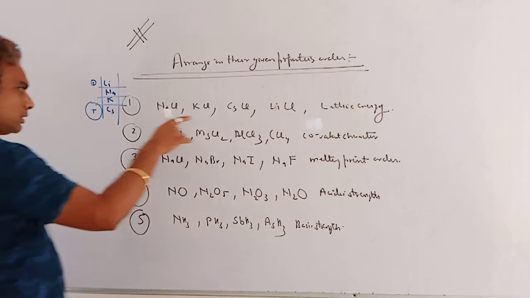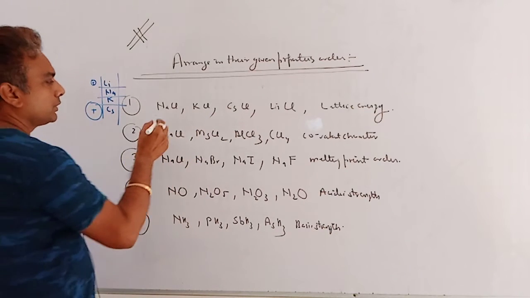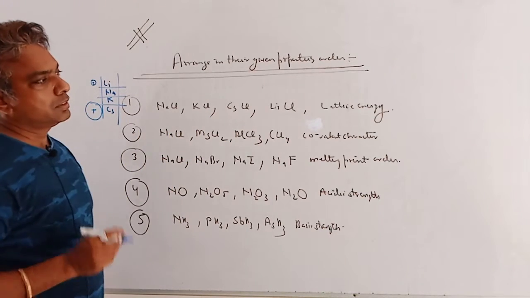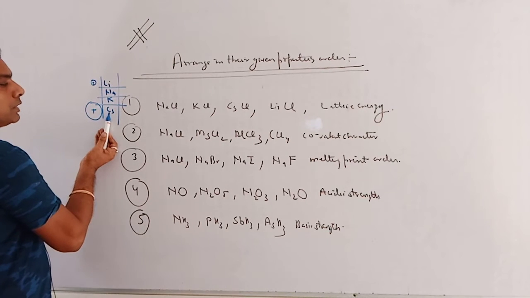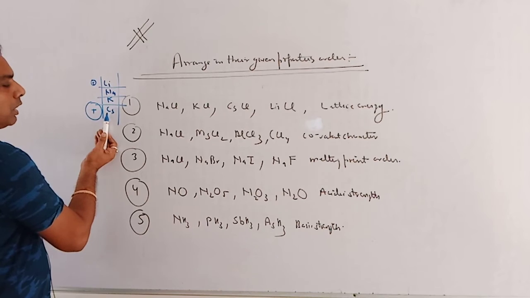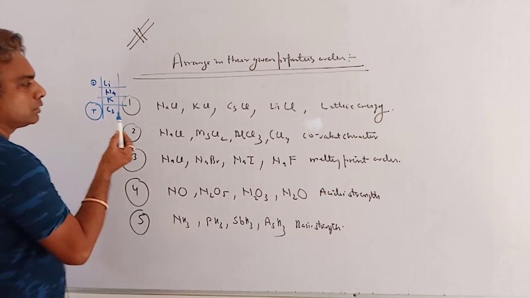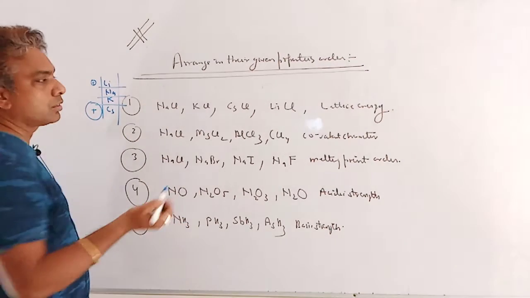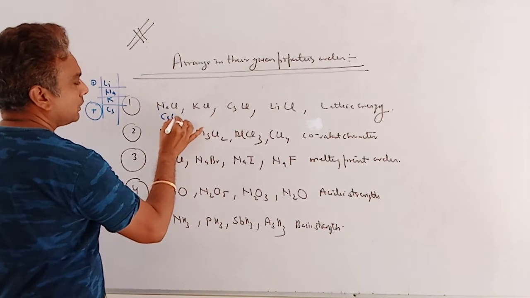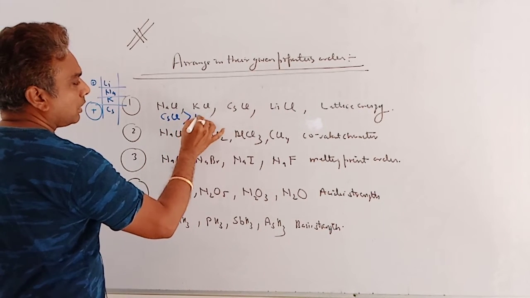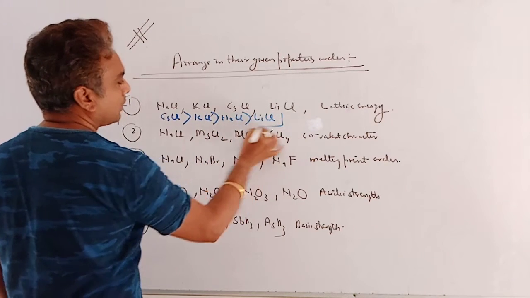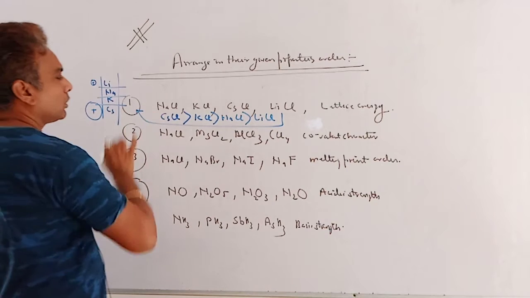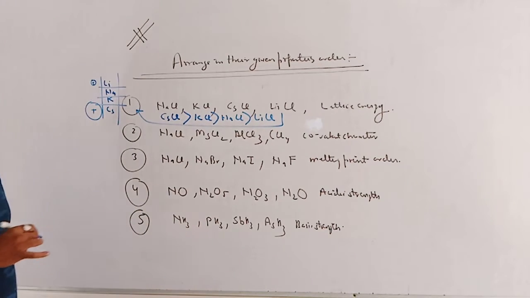So maximum lattice energy is of CsCl. Lower the polarization, greater the lattice energy due to greater ionic character also. So CsCl is greater than KCl greater than NaCl greater than LiCl. This is the answer in case of lattice energy. Clear?